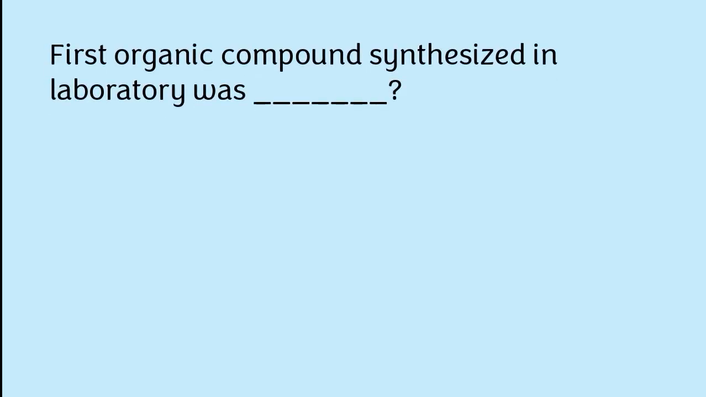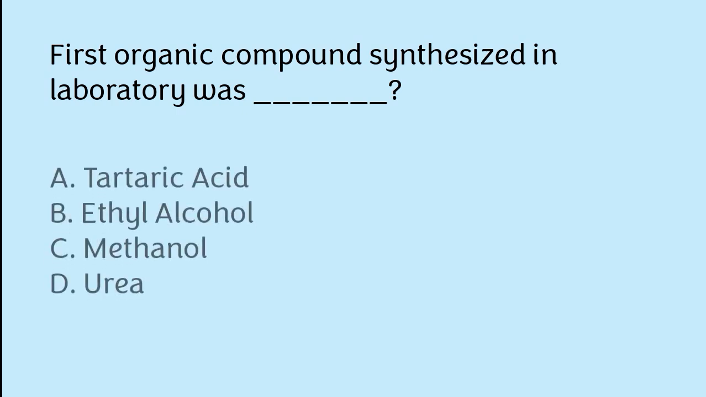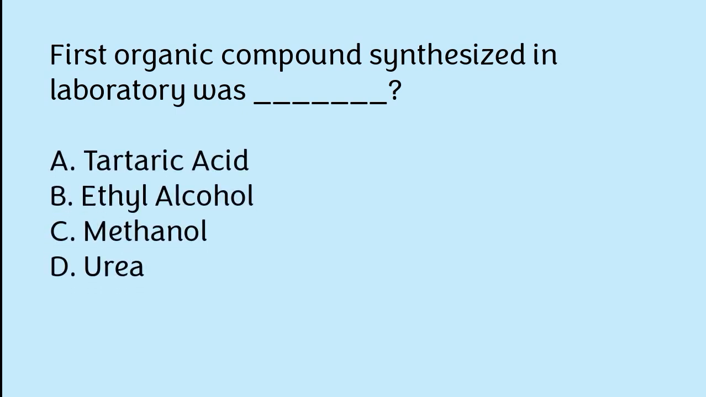First organic compound synthesized in laboratory was: tartaric acid, ethyl alcohol, methanol, urea. The correct answer is option D. First organic compound synthesized in laboratory was urea.